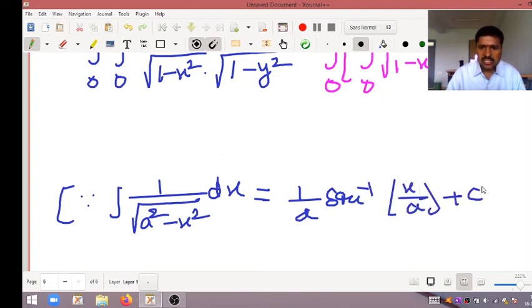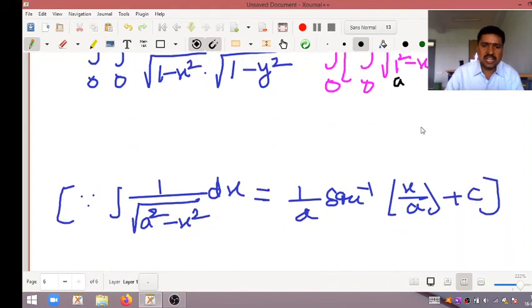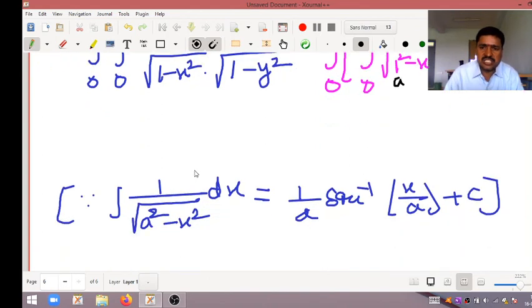Of course, the integral constant c will come. According to this problem, here a is equal to what? Here a square means 1 square, a means 1, x means x.